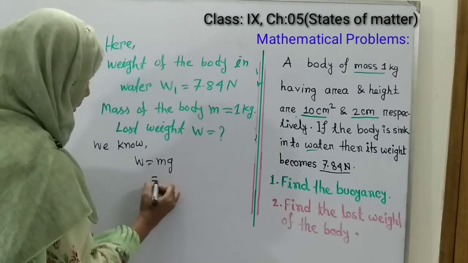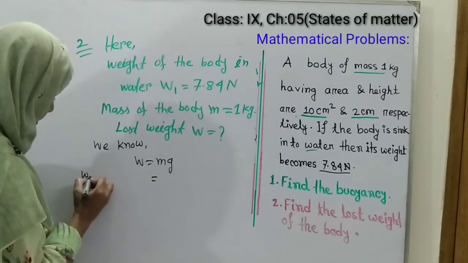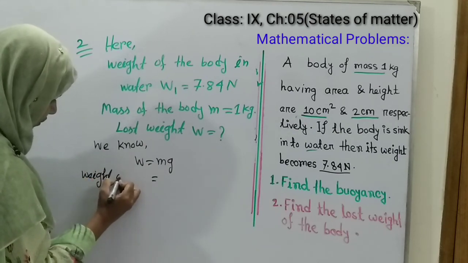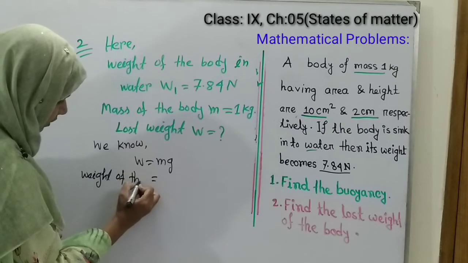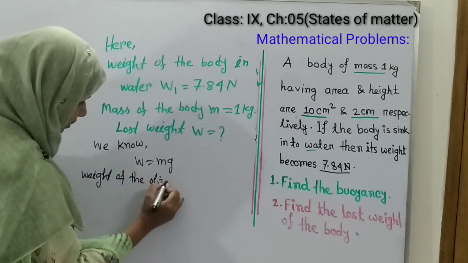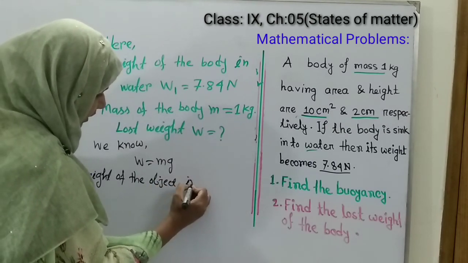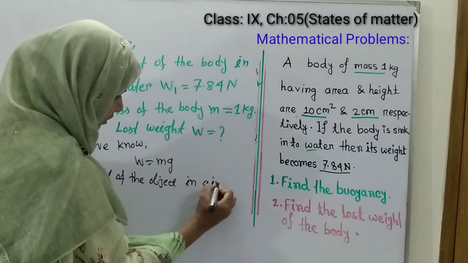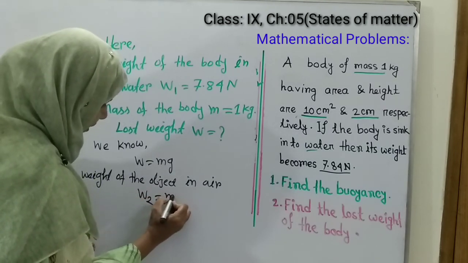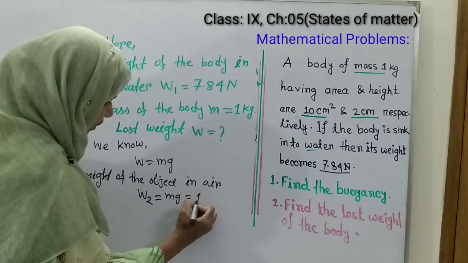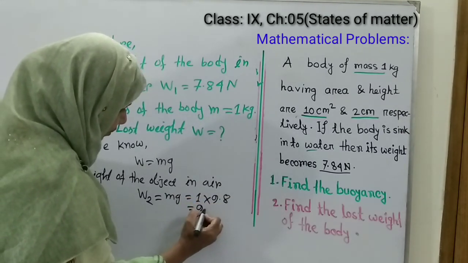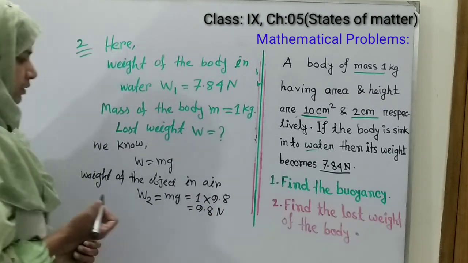So we can say that the weight of the object in air W2 equals mg, that means 1 into 9.8, that is 9.8 Newton.